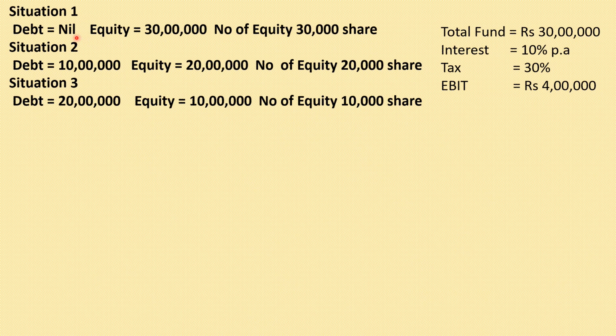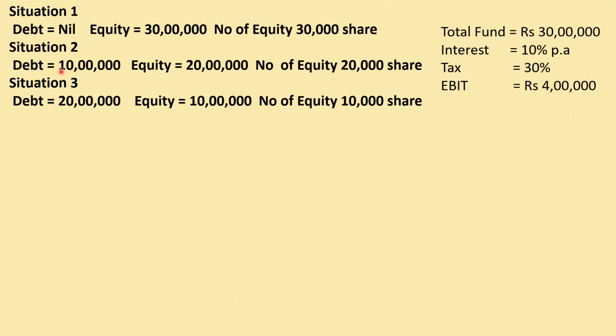So in situation 1, we have raised the entire money by the issue of equity shares, and the number of equity shares is 30,000 and the par value is 100. That is why the total money becomes 30 lakh. Situation 2: how much money do we need? We need 30 lakh rupees.